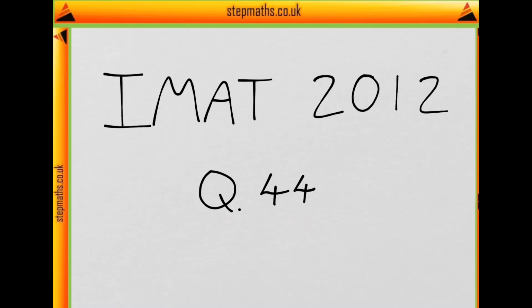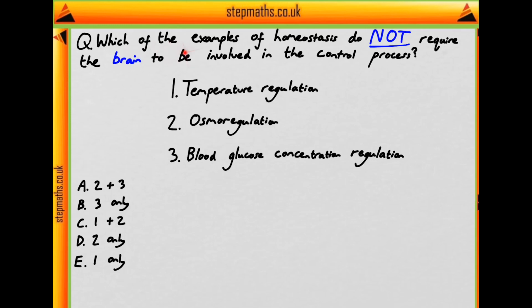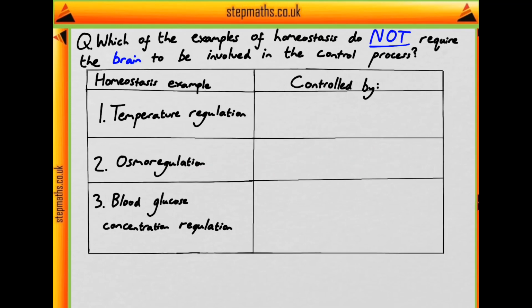This video is on question 44 from the 2012 IMAT paper. In this question we're asked which of the examples of homeostasis do not require the brain to be involved in the control process. I'm given temperature regulation, osmoregulation, which is the regulation of the water content of the blood, and blood glucose concentration regulation. So firstly, let's start with temperature regulation.